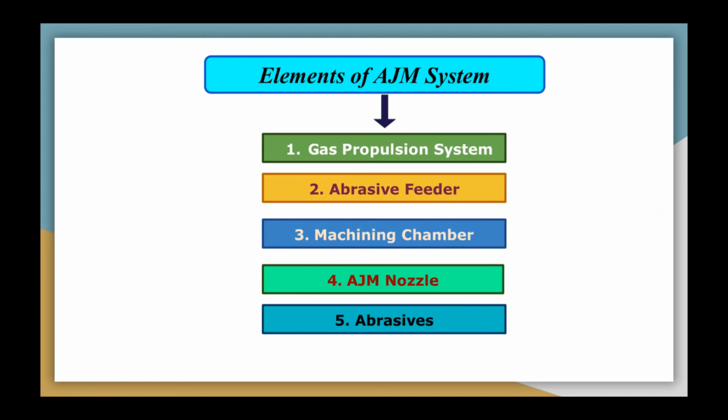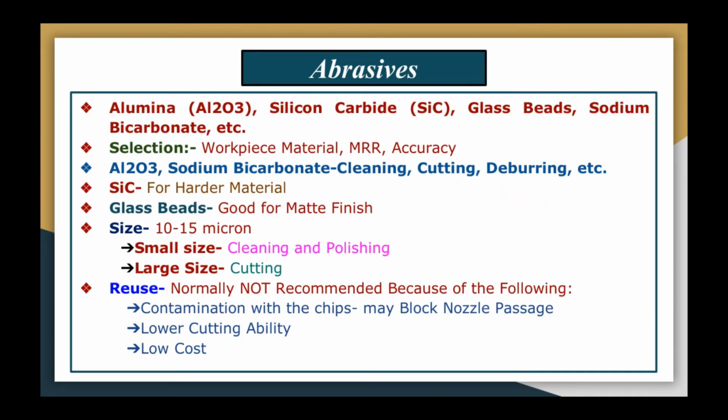Now, there are various types of abrasives available which are used in abrasive jet machining, such as alumina, Al2O3, then silica or silicon carbide, SiC, glass beads, then sodium bicarbonate, etc. Selection of the right kind of abrasive particle for this AJM process depends upon the workpiece material properties, the MRR that you require and the accuracy that you want.